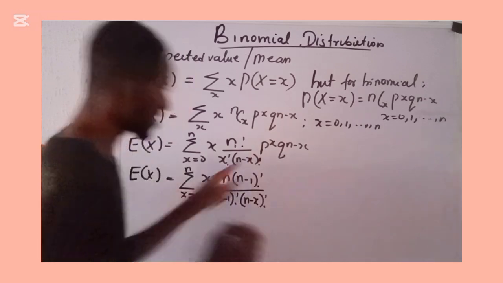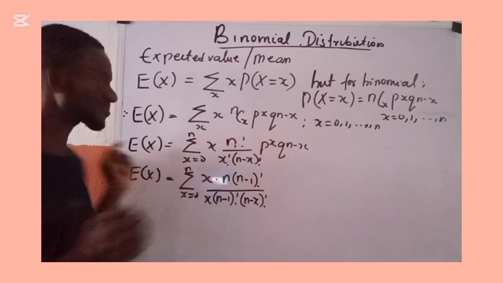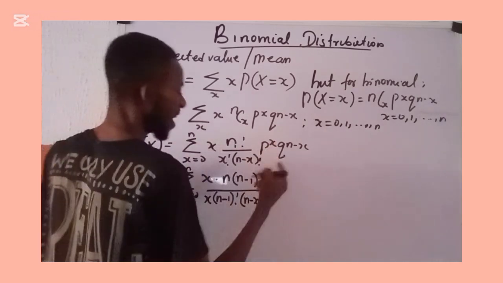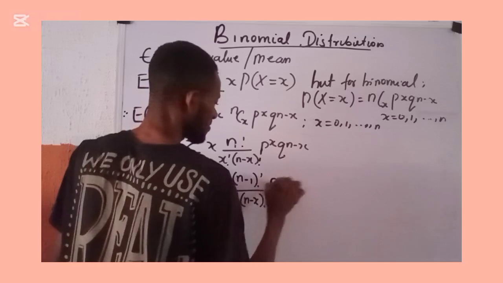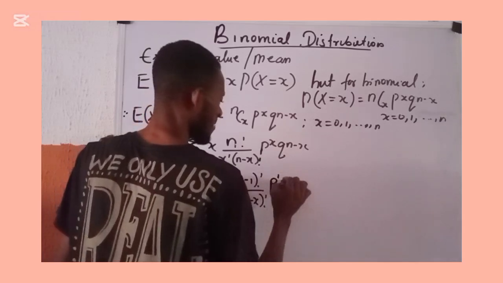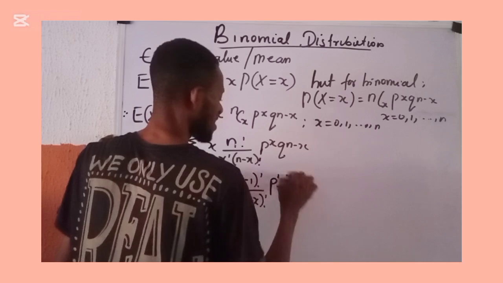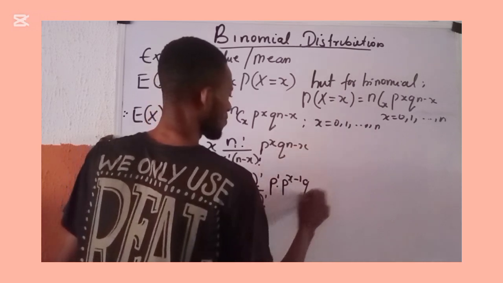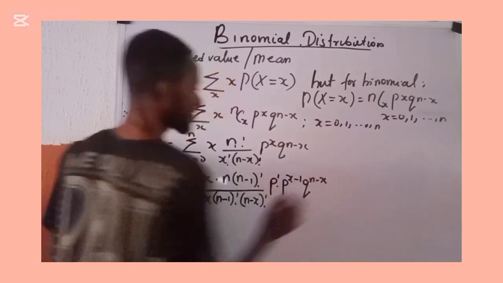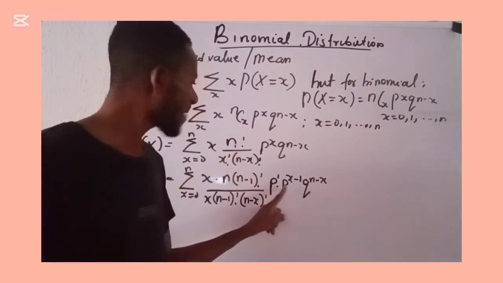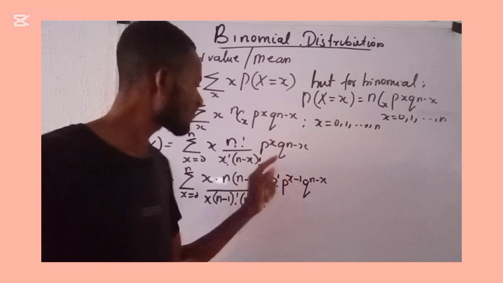Then I will now come here. We are going to pay attention here. This is p raised to power x. This p raised to power x can be written as p raised to power 1 multiplied by p raised to power x minus 1. Then I'll write what I have here, which is q of n minus x. Now, if you check p multiplied by p raised to power x minus 1, you find out that this